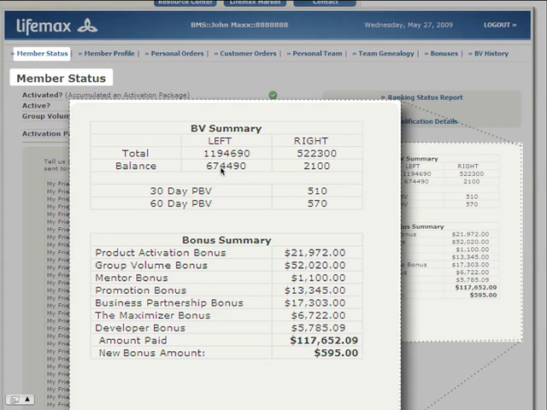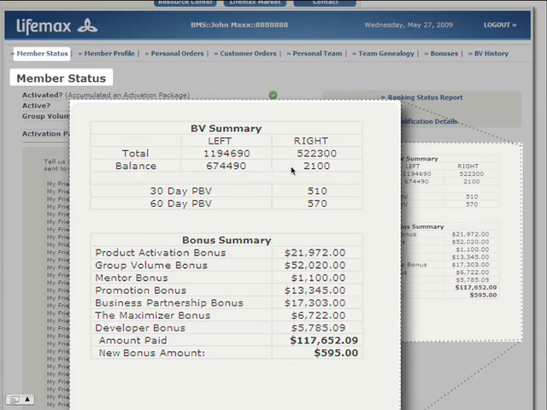So in this case, with 2,100 BV points on the right leg, over 674,000 on the left leg, the system would calculate 10% of the volume of your lesser leg each week. In this case, if you are both active and qualified, the system at Saturday night midnight would calculate 10% times 2,100 and create a $210 group volume bonus, or GVB.